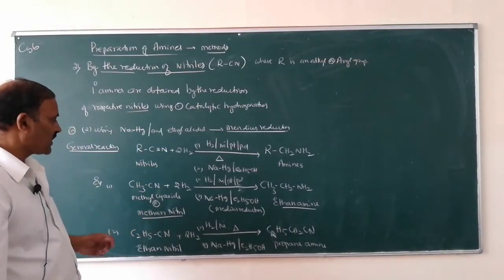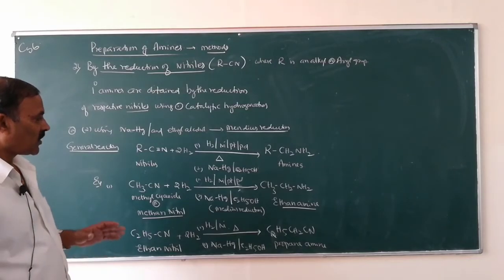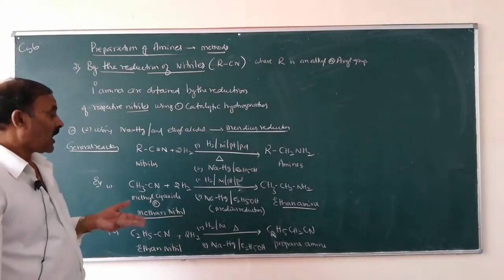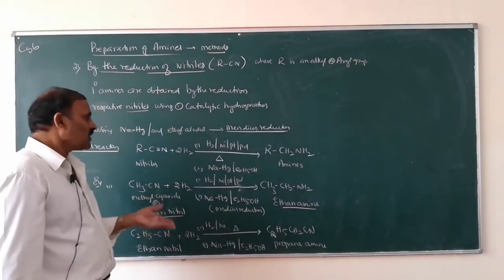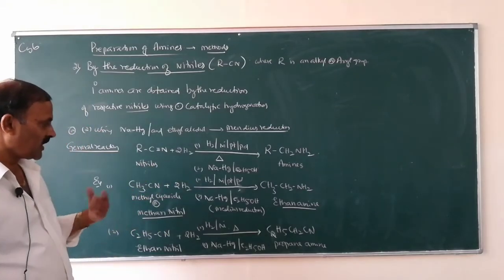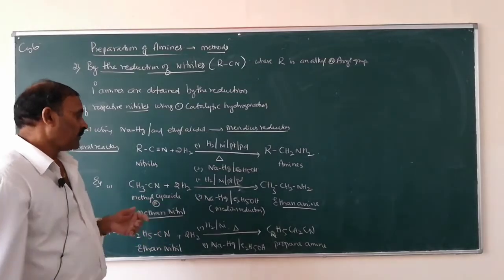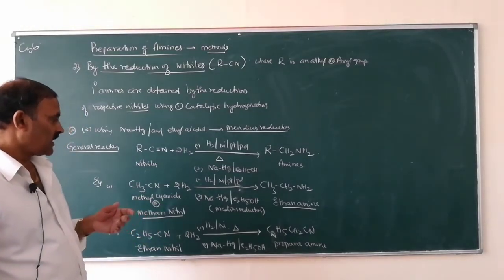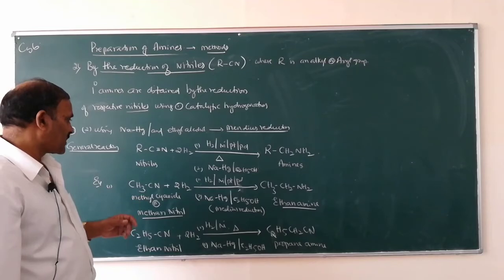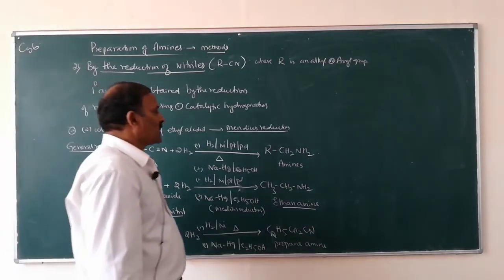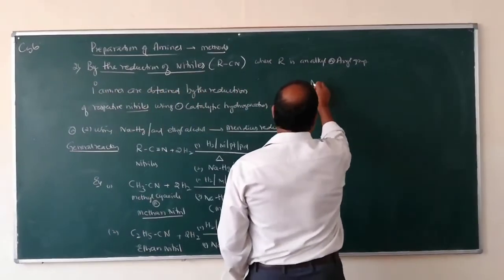So this reaction is used for the ascent of amine series. If you want to increase the carbon chain in the amine series, you can use this reaction. So what is the note? Note.